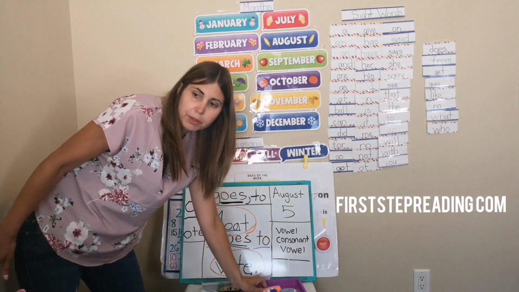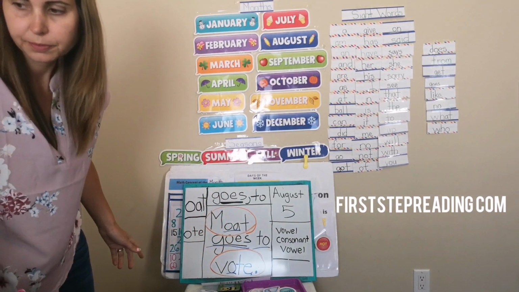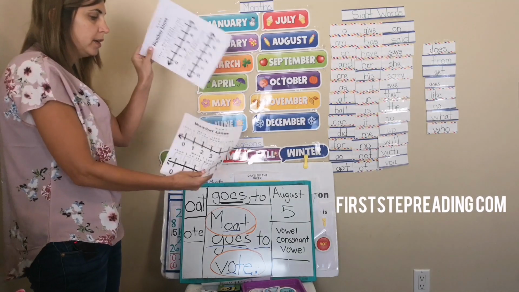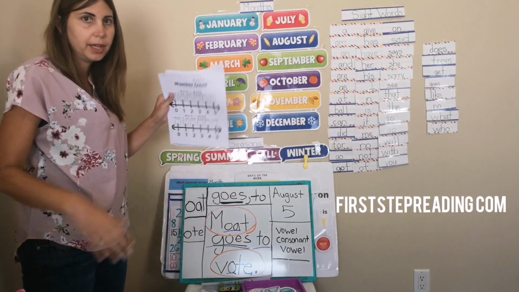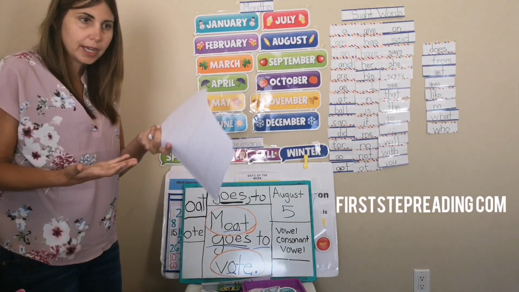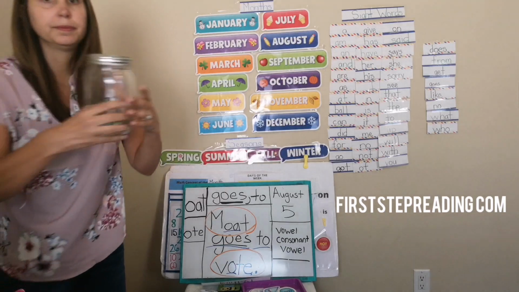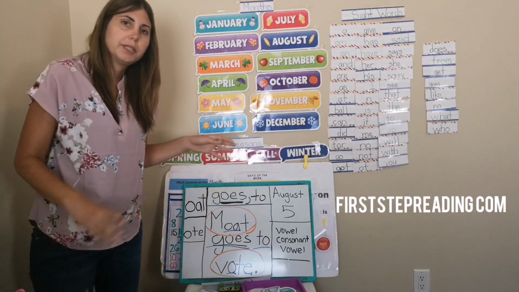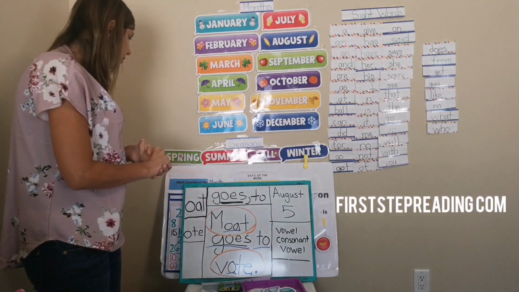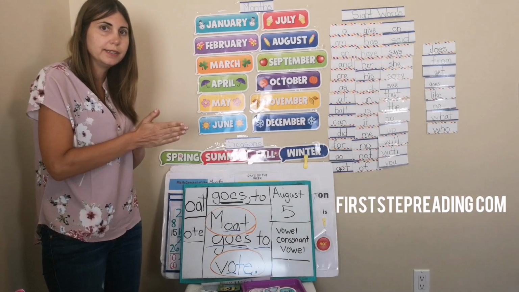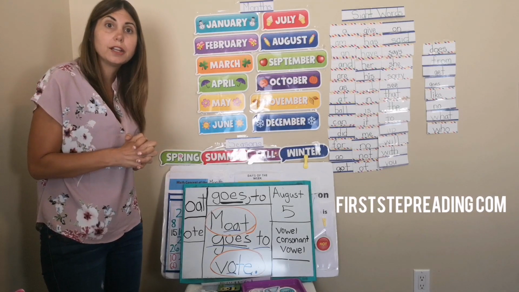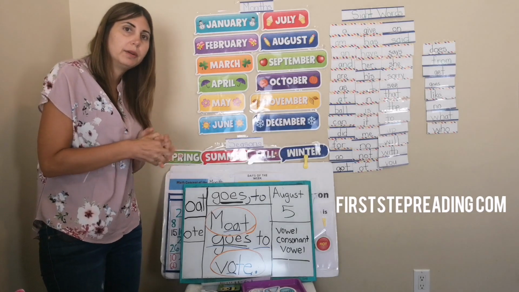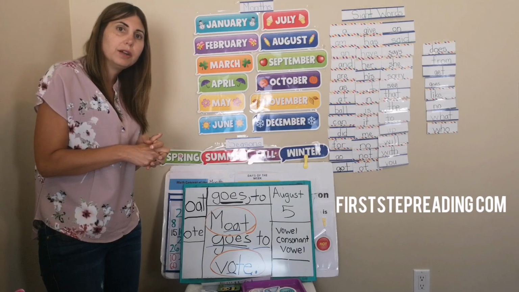Also, there are a lot of number line worksheets you can do. There's one less, one more, and also just number lines. There's the desert. You can make your desert habitat, right? You can do your desert habitat worksheets, and then your 2s, your 5s, and your 10s. And that's what you can work on today. And tomorrow we're going to move on to rainforests, and we're going to keep practicing our number lines. So I will see you tomorrow, and have a great day.